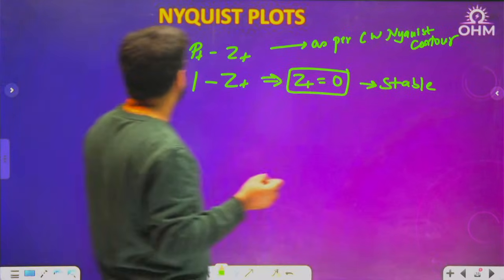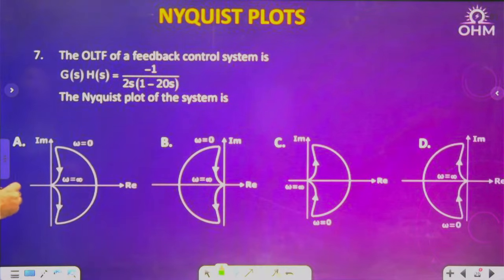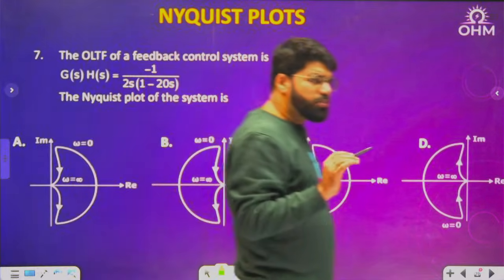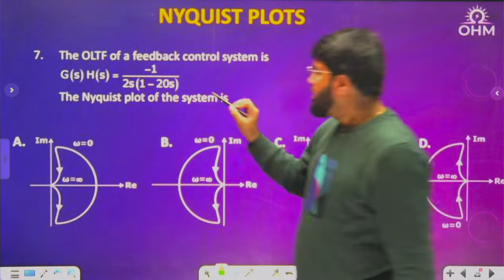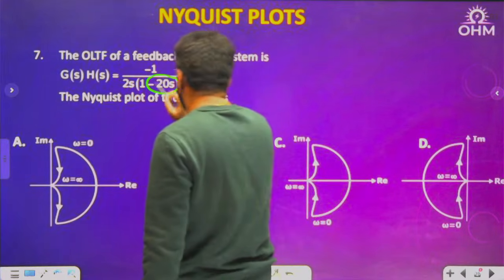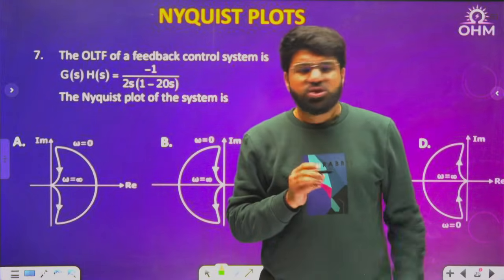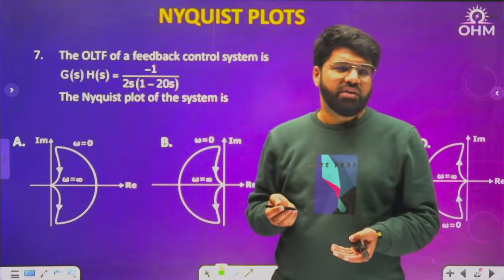It's the time for the next question, number 7. Now be very careful in this question, because what is the standard format? It's an option based question, but remember, the standard format of the function I have taken starts with the s being positive. The s coefficient must be positive, because any negative sign is not simply a negative sign. It is a 180-degree phase shift, and all angles will change by 180 degrees.